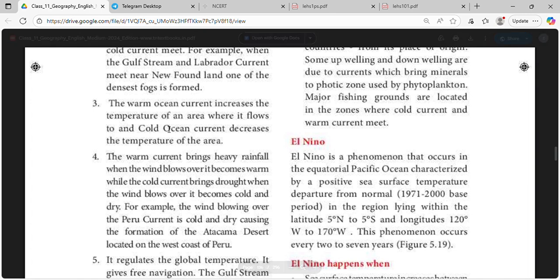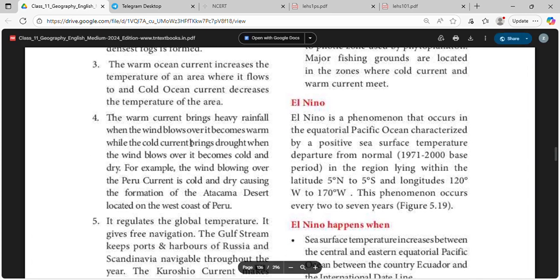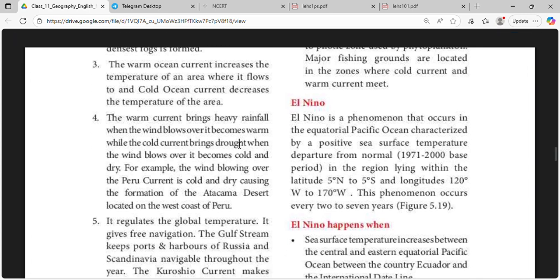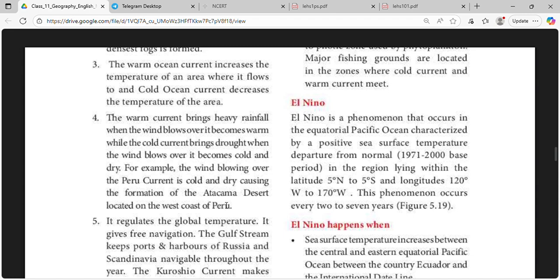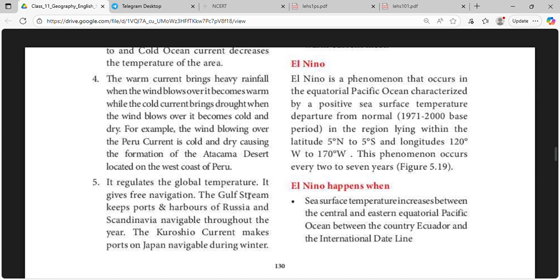The warm ocean current increases the temperature of an area where it flows to, and cold current decreases the temperature of the area. The warm current brings heavy rainfall when the wind blowing over it becomes warm, while the cold current brings drought when the wind blowing over it becomes cold and dry. For example, wind blowing over Peru current is cold and dry, causing the formation of the Atacama Desert located on the west of Peru. It regulates the global temperature.